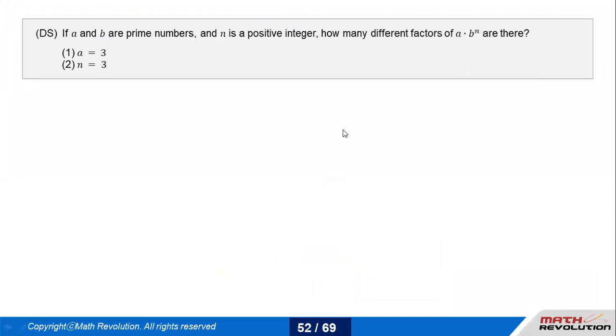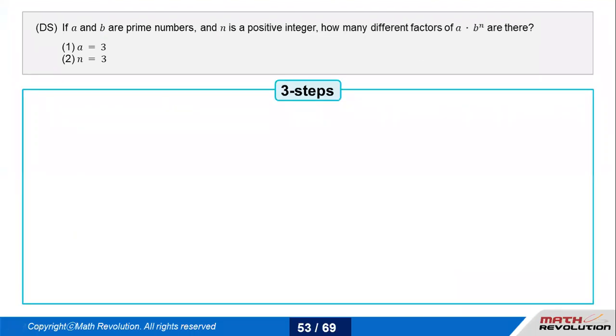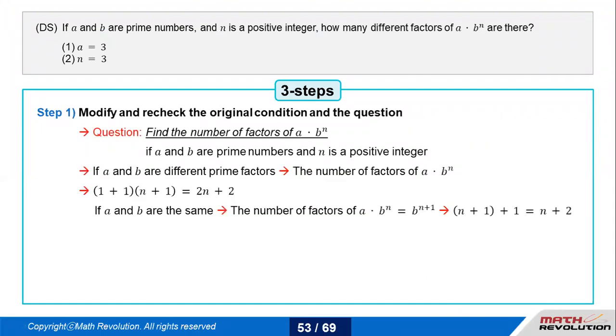Like it says, if a and b are prime numbers and n is a positive integer, how many different factors does a times b to the power n have? Again, it looks like if I could get the values of a and n, I could get the answer. It's making me move towards C, but let's see if I could make something out of modifying it. It says that a and b are prime numbers, n is a positive integer. What is the power of a here? 1. So that makes it 1 plus 1. What is the power of b here? n. So that makes it n plus 1. So in total, it makes 2n plus 2.